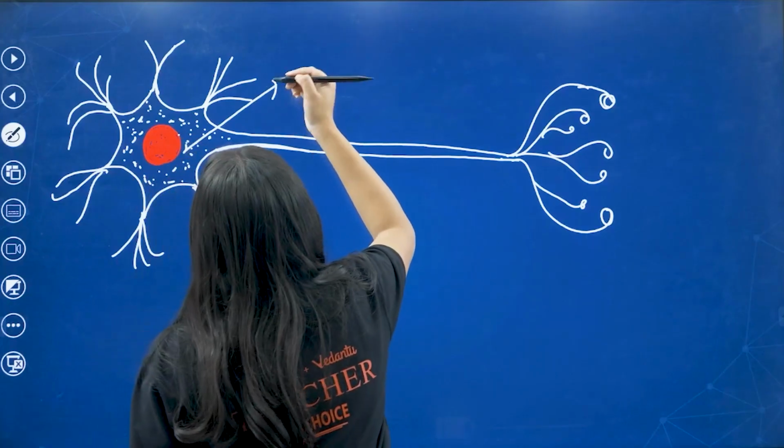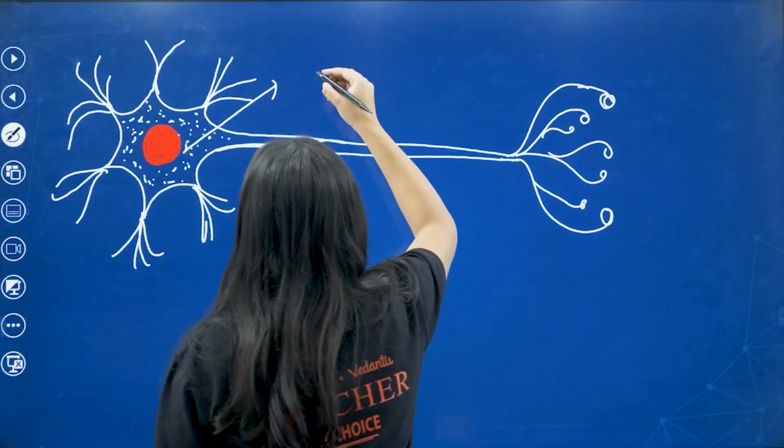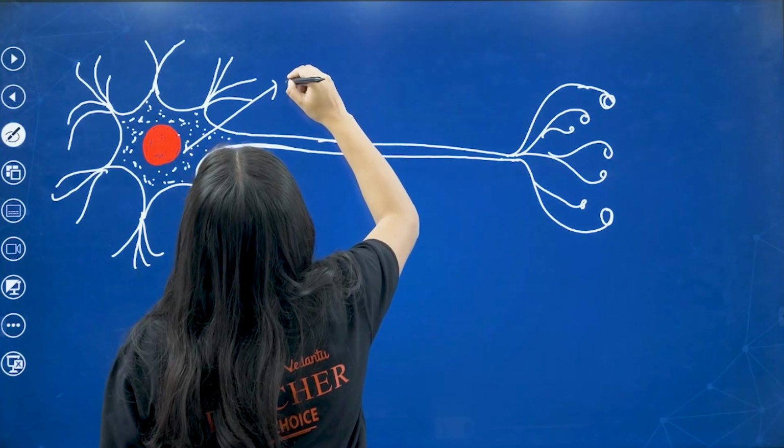So what do we call these small dot structures? They are called Nissl granules.